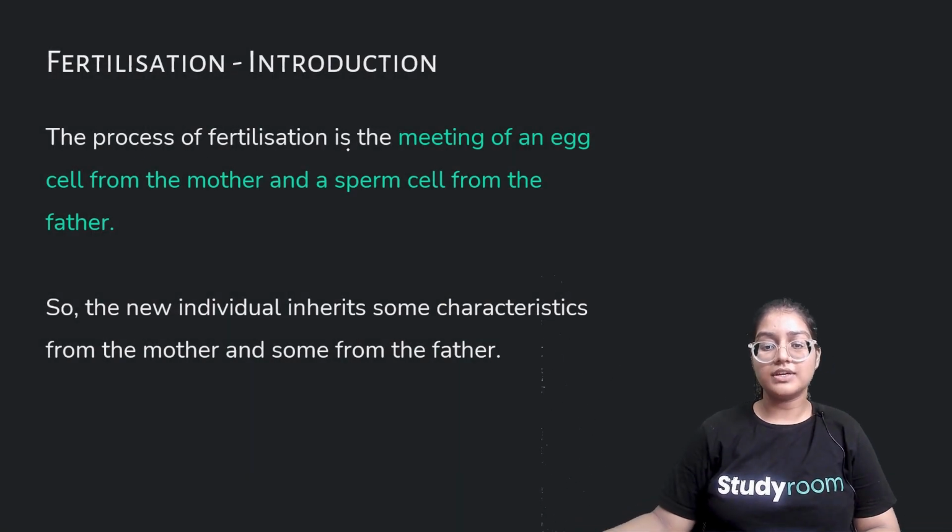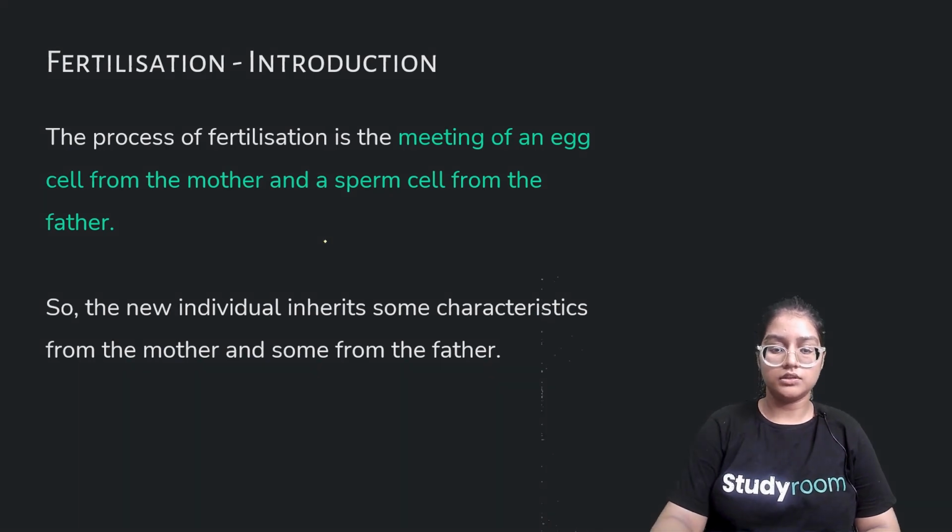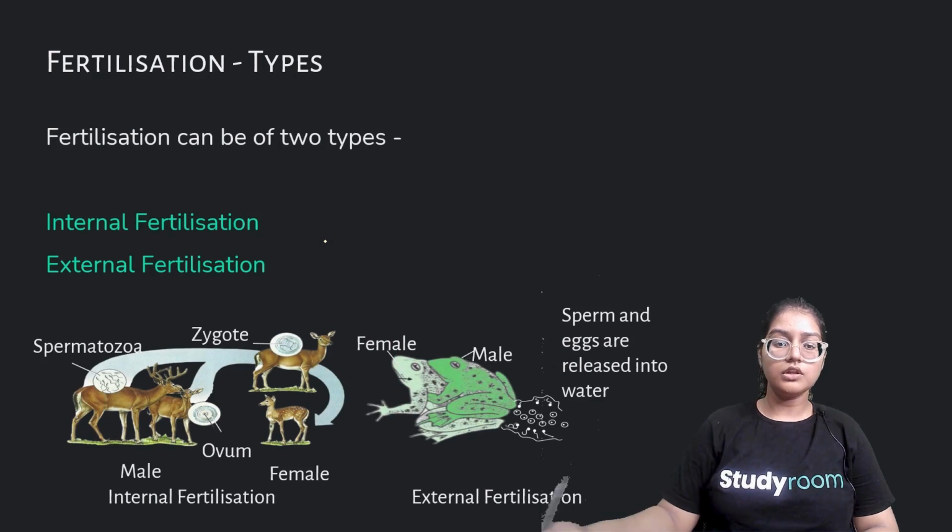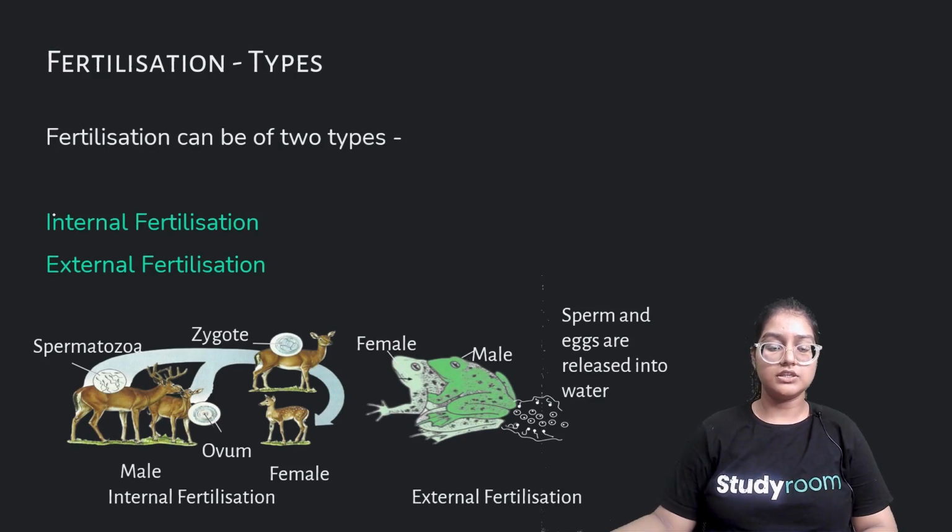The process of fertilization is the meeting of an egg cell from the mother and a sperm cell from the father. So the new individual inherits some characteristics from the mother and some from the father. As you know, we have 46 chromosomes, 23 from mother, 23 from father. Now there are several types of fertilization, internal and external. You can see here, external fertilization happens in the case of frog.